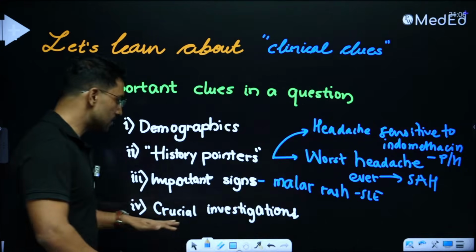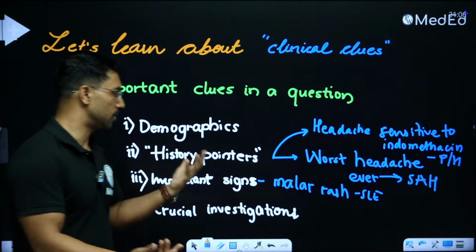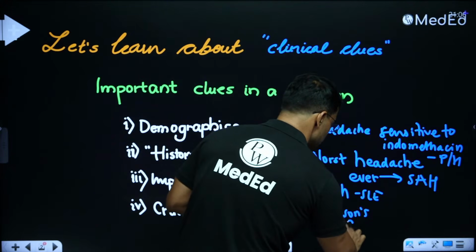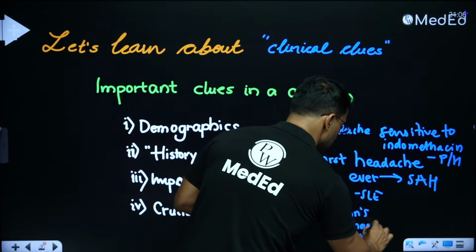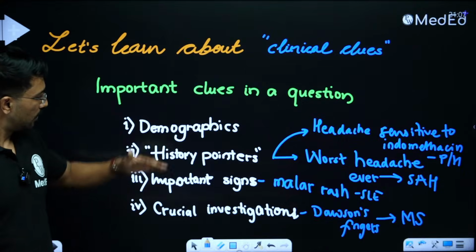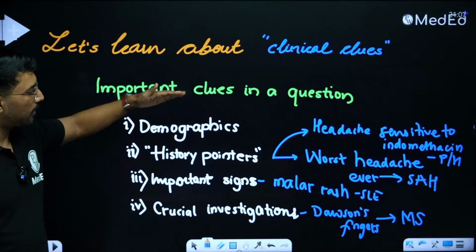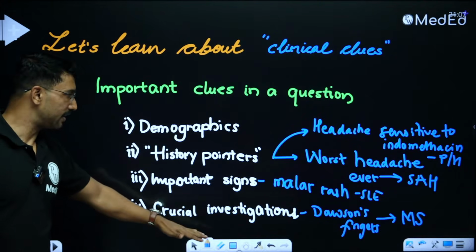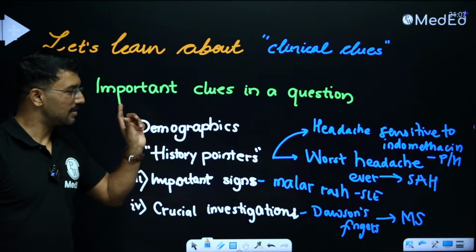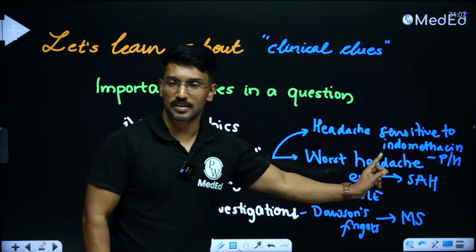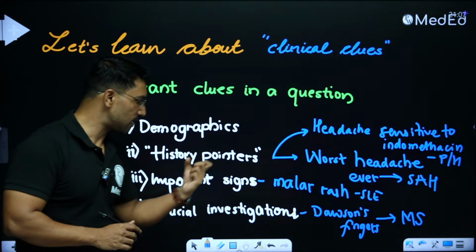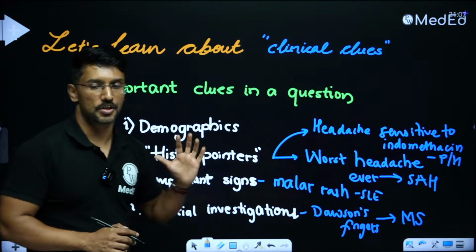Right. Then last one is some crucial investigations will be mentioned. For example, let us say the question is talking about Dawson's fingers. What do Dawson's fingers point towards? It is pointing towards multiple sclerosis. So for every clinically oriented question, try to find a clue under these 4 categories. Either demography may hold the clue, gender, age group. Second, there may be clear statements in the history by the examiners which directly tell you that this question is about a particular disease, or presence of some important signs, or presence of some important investigation findings.